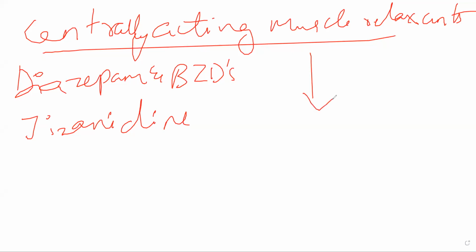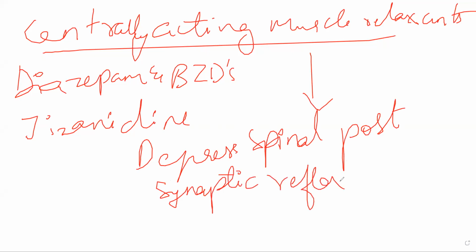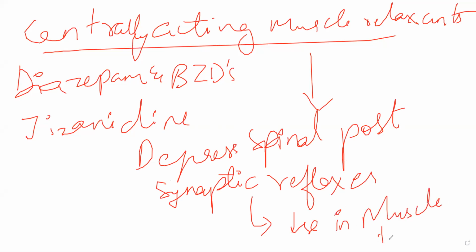Mechanism of action: depress spinal postsynaptic reflex. So in this, I mean the motor reflexes, or the motor stimuli that are coming out of your spinal cord. Decrease in muscle tone. If muscle tone is very low, your muscle will not be able to contract and it will not be able to move.